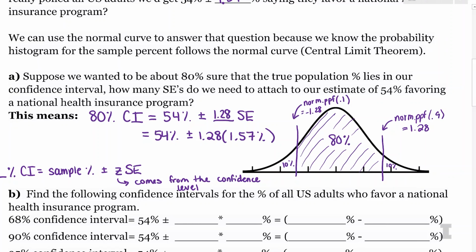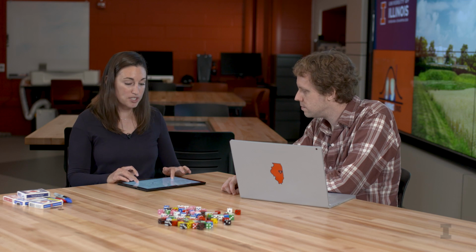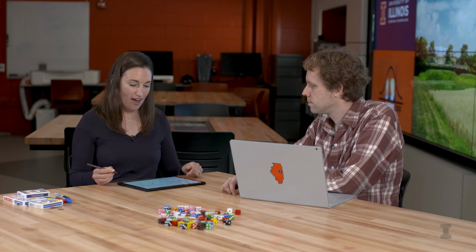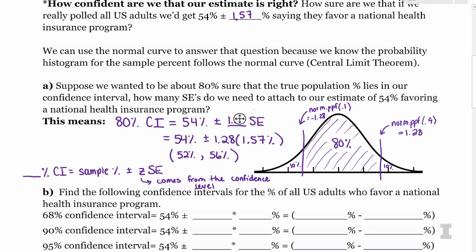So if I do 1.28 times 1.57, I get 2.009. So basically almost exactly 2%. Let's round to 2. So I have 54 minus 2, which is 52%, to 54 plus 2, which is 56%. And so this means I am 80% sure that if I polled all US adults and asked them this question, the true percent would be between 52 and 56%.